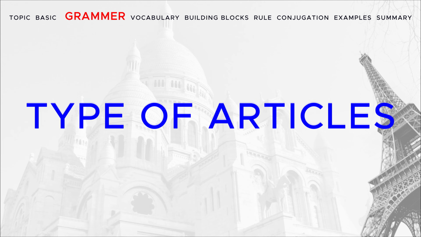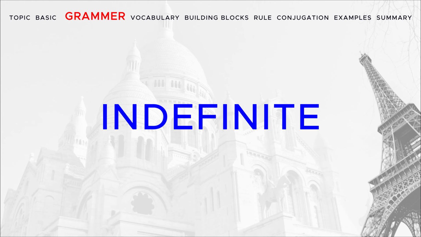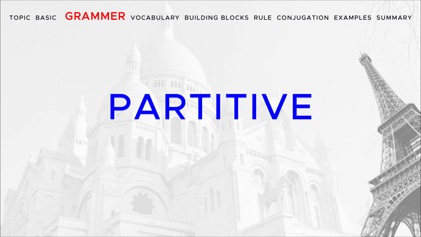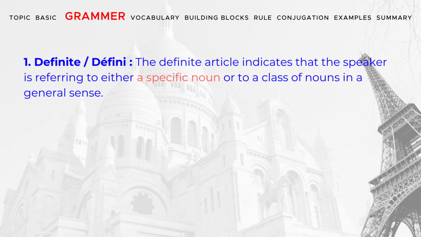There are three types of articles: definite, indefinite, partitive. The definite article indicates that the speaker is referring to either a specific noun or to a class of nouns in a general sense.